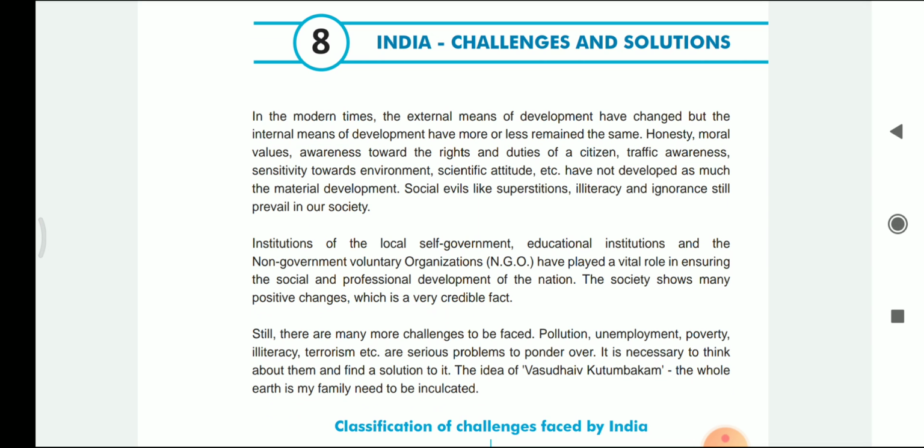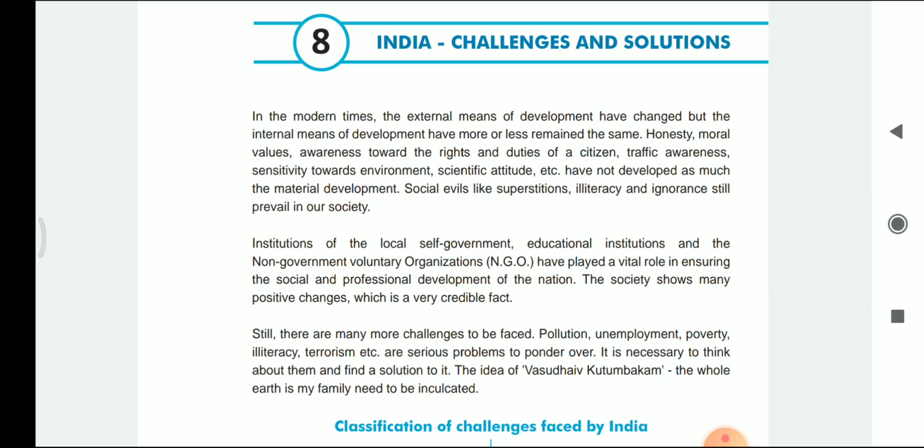There are many kinds of awareness, rights and duties which are given to the citizens, the sensitivity towards the environment, scientific attitude, etc. The internal means of development has not developed as much as the external means. That means we can say that superstitions, illiteracy, and social evils still prevail in our society rather than materialistic development, that means infrastructure, etc.